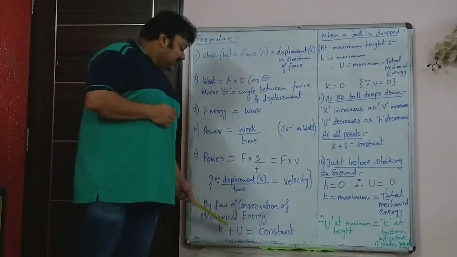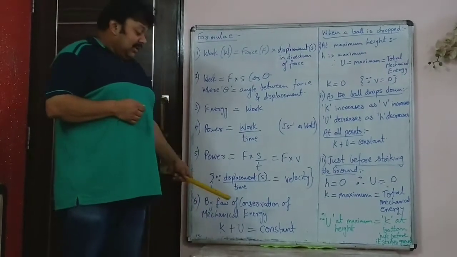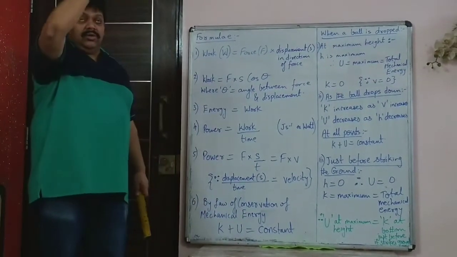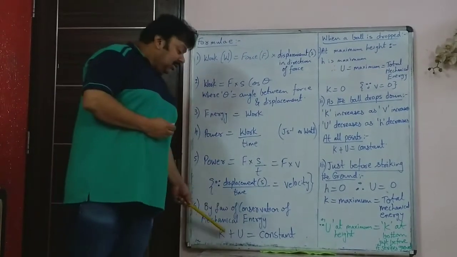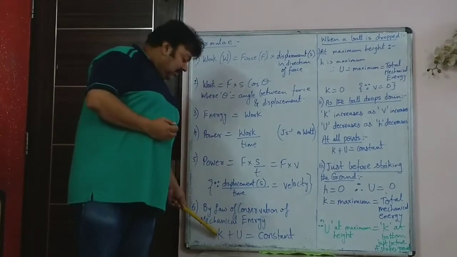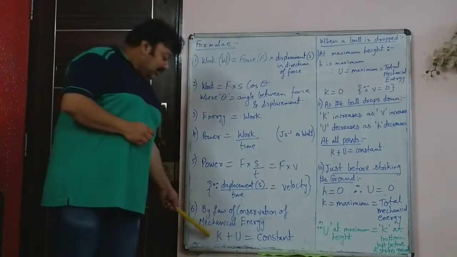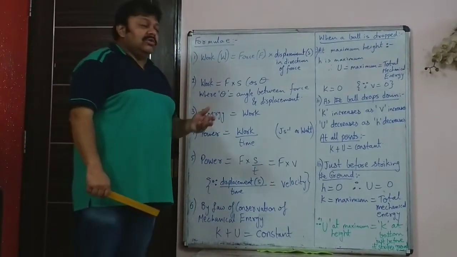By the law of conservation of mechanical energy, usually the sums are based on this. For example, the two examples that we did now, one is the ball falling down from a height. At any point during its fall, kinetic plus potential is constant.